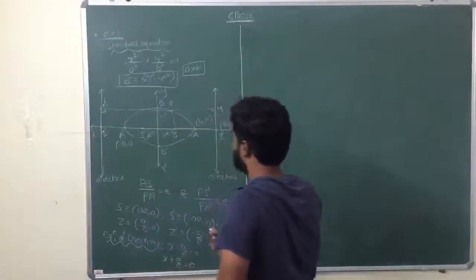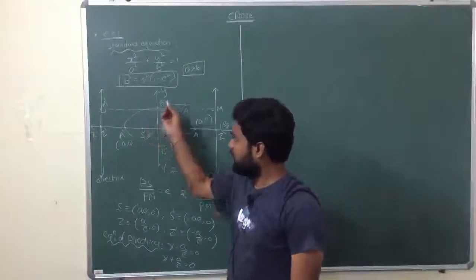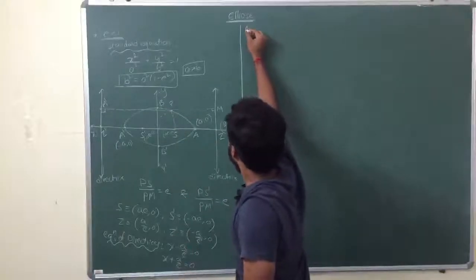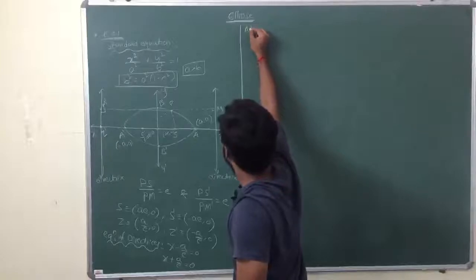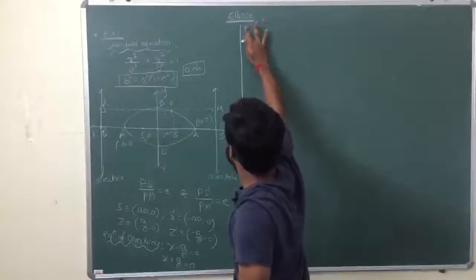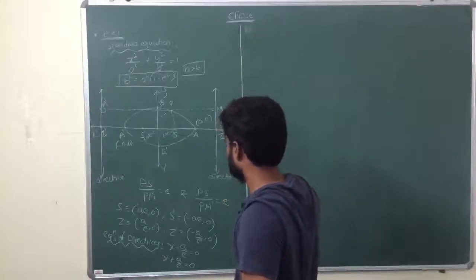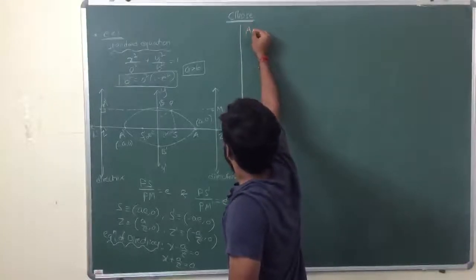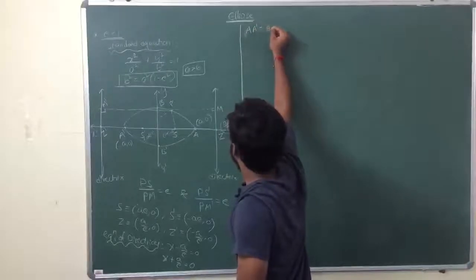Now coming to A dash and B dash. A dash is equal to 2a.